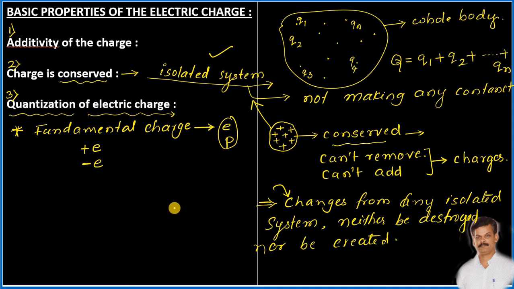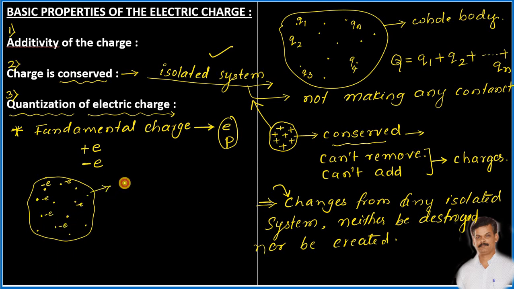So when we have a large amount of charges, and these charges are of the same magnitude, assume that a surface is having a large quantity of negative charges or electrons. Then the charge of each electron will be minus e. Each electron will be minus e. Remember.